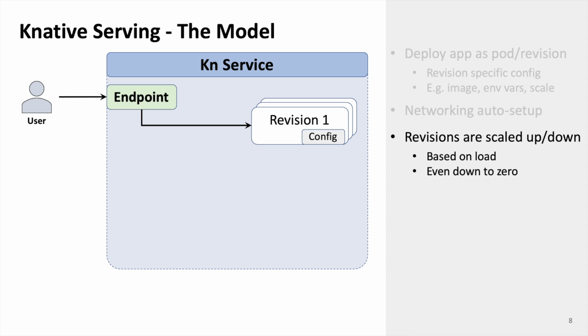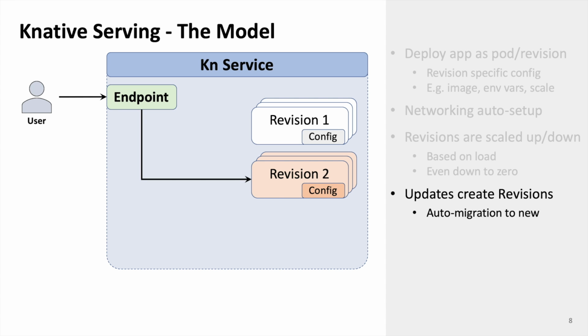And again, as I mentioned earlier, because this is kind of serverless and function-based, or they're stealing a lot of ideas from there, it will scale down to 0 if no one ever actually calls that version of your application. Now next, when you choose to roll out another version of your application, and by the version I mean you've changed the container image you're running, or you've modified the configuration file, Knative will treat that as a completely new version. So it'll create, in this case, version 2, and then it will slowly route all traffic over to version 2. And eventually version 1 will just go away, right?